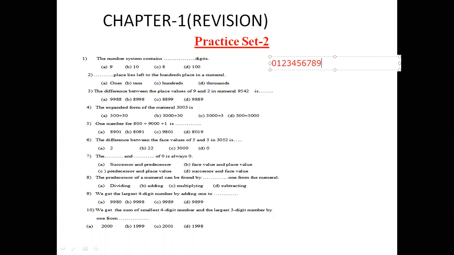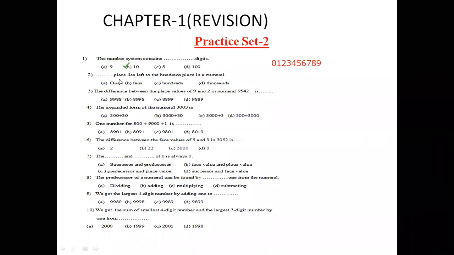Okay, students. These are the digits which make all types of numbers. If you want to write any type of number, then you require these basic digits, and when we count them, we find 1, 2, 3, 4, 5, 6, 7, 8, 9, and 10. So children, our option will be 10.